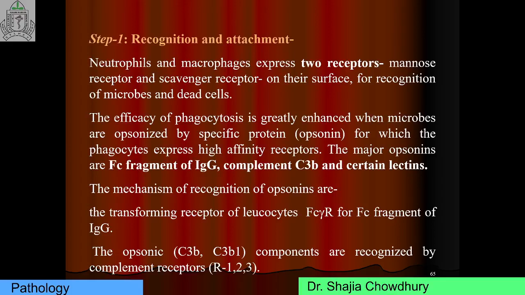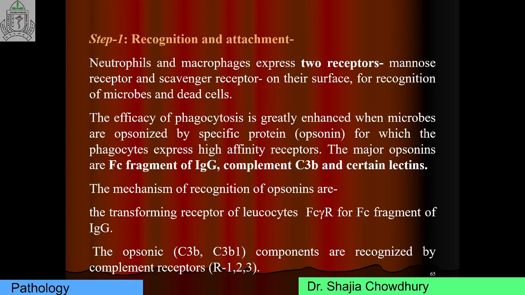So recognition and attachment involve three types of receptor: mannose receptor, scavenger receptor, and receptor for opsonin. Mannose receptor binds to the glycoprotein and glycolipid. Scavenger receptor binds a variety of microbes. And opsonin: a very, very important question.